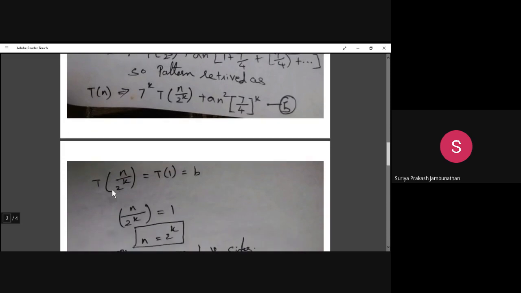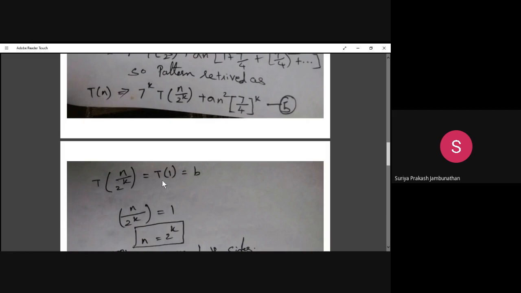T of n divided by 2 power k is equal to T of 1 equal to b. So n divided by 2 power k is the basic operation. The time complexity for doing that basic operation is 1, a constant time. So T of n by 2 power k will be written as T of 1 equal to b. So b is the constant time complexity for doing this basic operation.